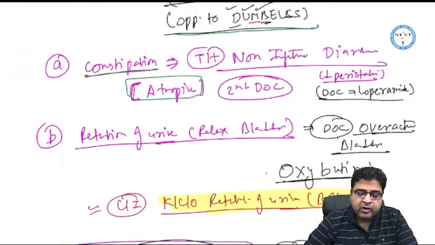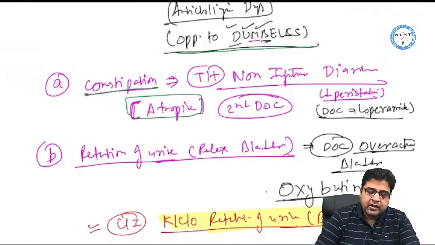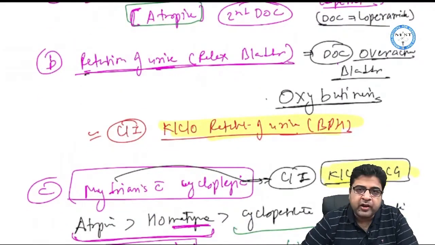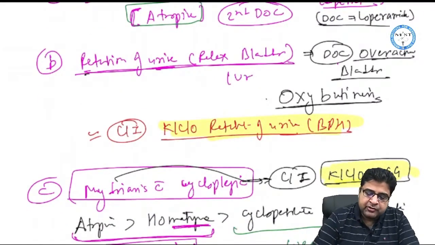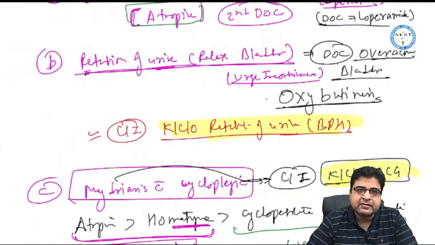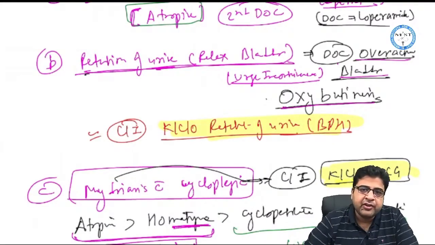Now, in this mnemonic of dumbbells, U stands for retention of urine. So anticholinergic drugs can also cause relaxation of the bladder and can result in retention of urine. And because these medicines can cause retention of urine, these medicines are the drug of choice for overactive bladder, which is also known as urge incontinence, because they will relax the bladder. The drug which we use is known as oxybutynin. So oxybutynin is given to relax the bladder and for the treatment of urge incontinence.